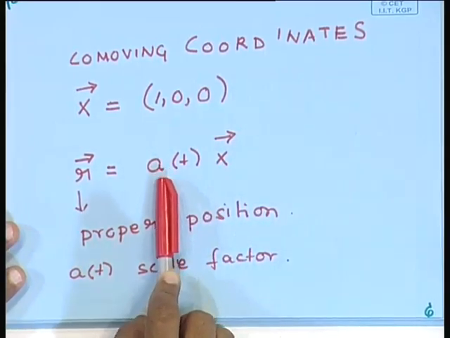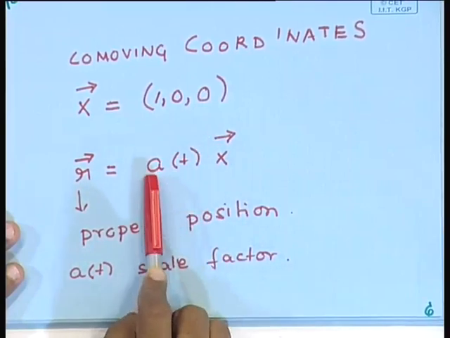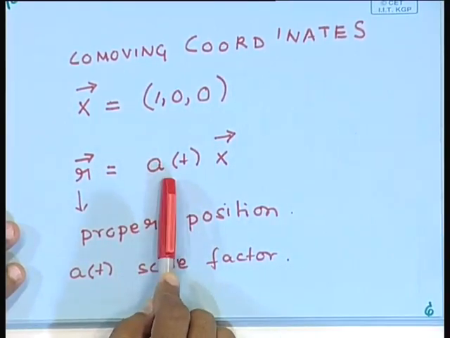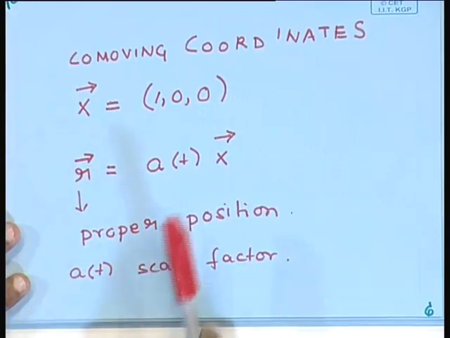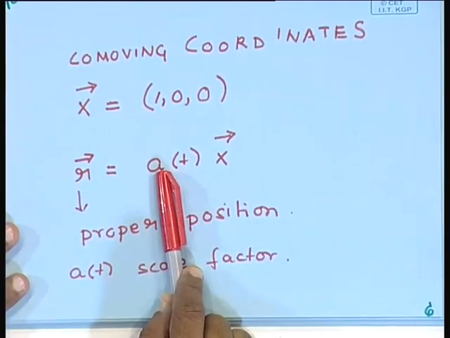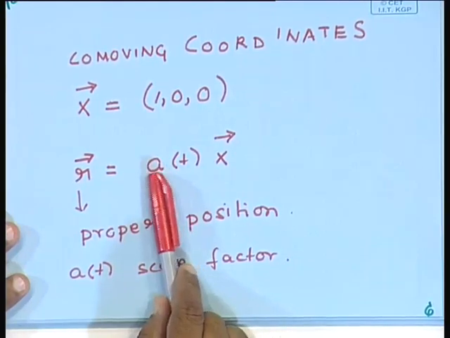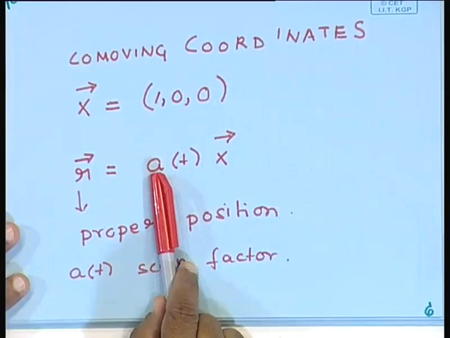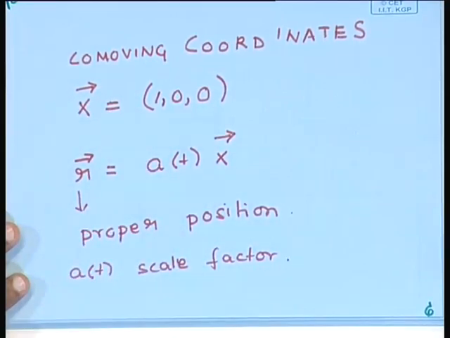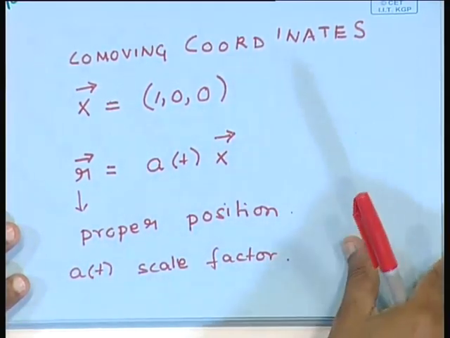The expansion of the universe is incorporated through this function of time called the scale factor. If the universe is expanding, the scale factor increases with time. If the universe is contracting, the scale factor would decrease with time. Okay.